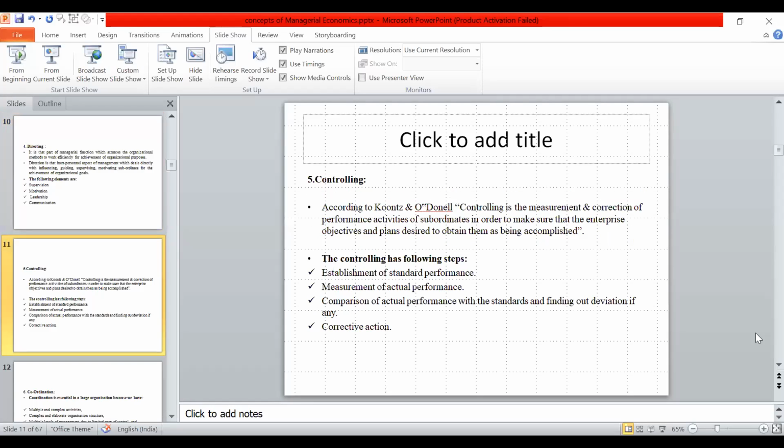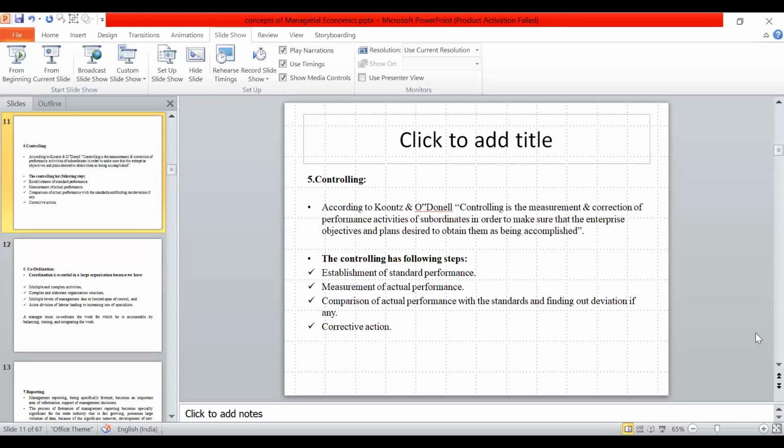Next one is controlling. How to control the workers to achieve our goals. That's why we follow rules and regulations in institutions or companies. That is called controlling. These are the steps: standard performance, actual performance, and corrective actions. These come under controlling.